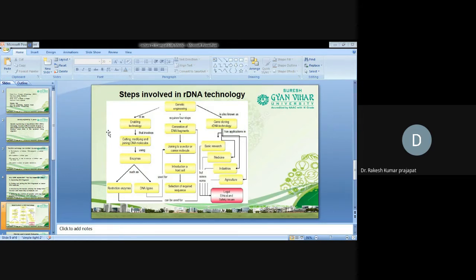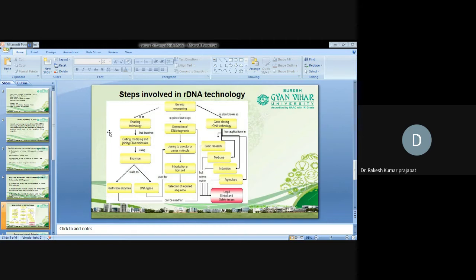introduce or make modifications at our choice by using different enzymes like kinase enzyme, which adds a phosphate group, and phosphatase, which removes the phosphate group. Okay. Joining the DNA molecules: DNA molecules can be joined by using DNA ligase enzyme. DNA ligase enzyme, restriction enzymes.